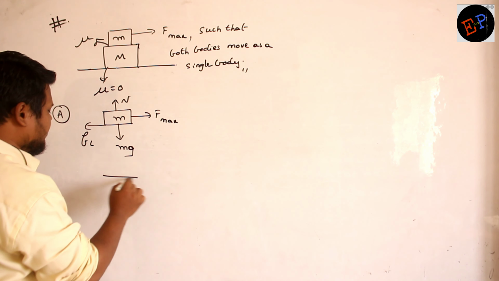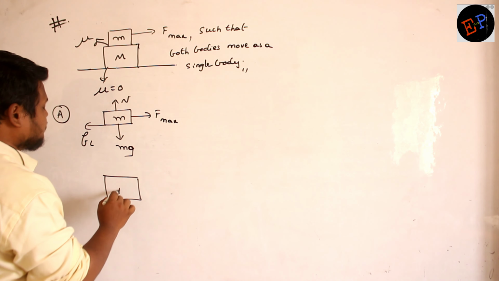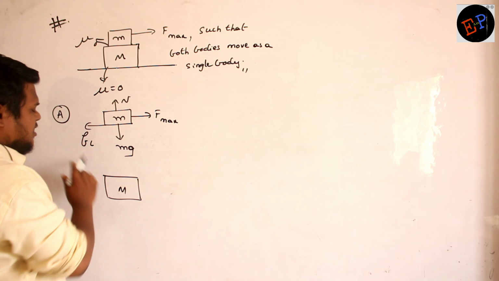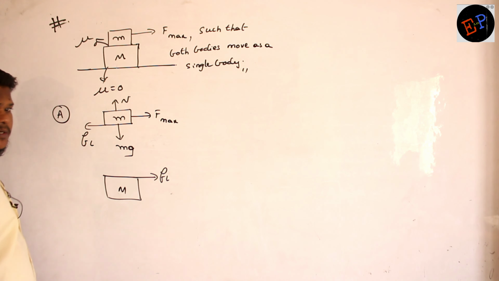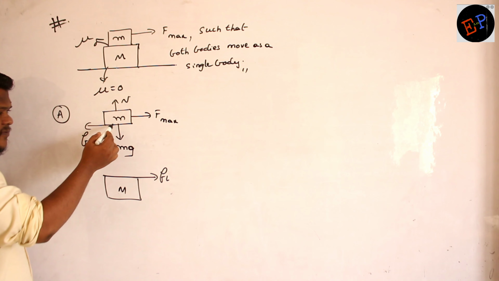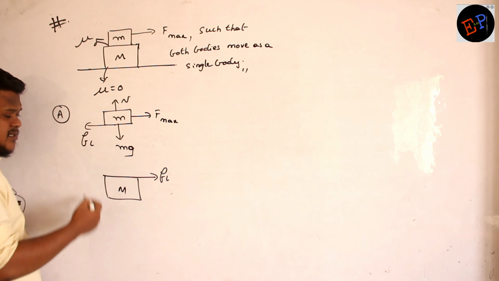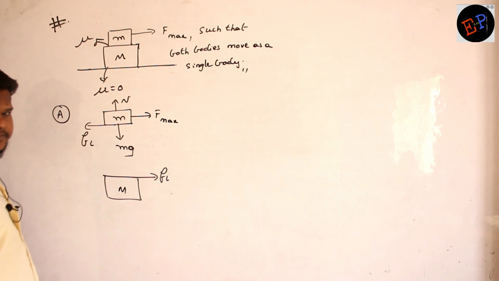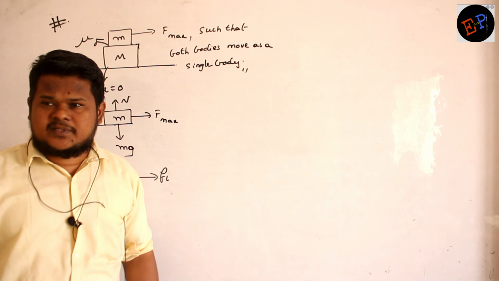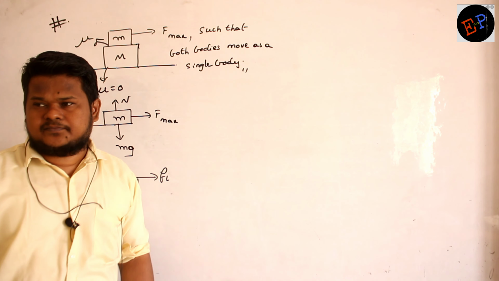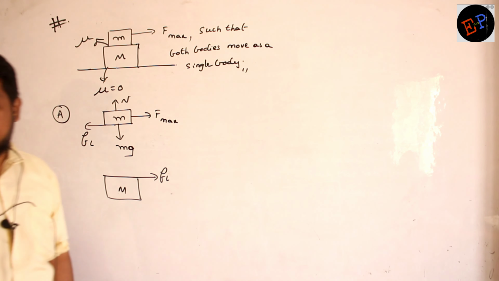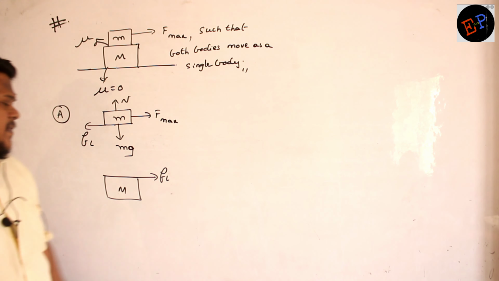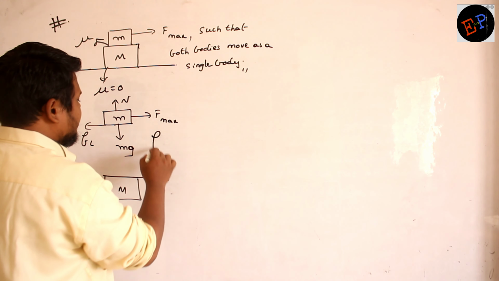now if you draw the free body diagram of capital M, okay, ma'am? Now the same FL is responsible for producing acceleration in capital M. Here the friction direction is in this direction. The same friction is accelerating capital M, no? Because already we said that friction is equal and opposite, no? On small m it is in one direction. On capital M it is in the opposite direction. Fine?